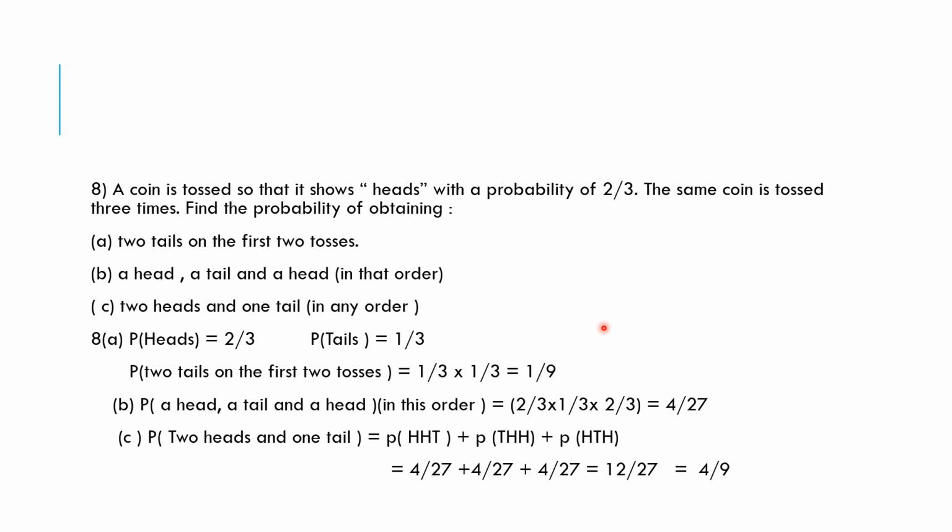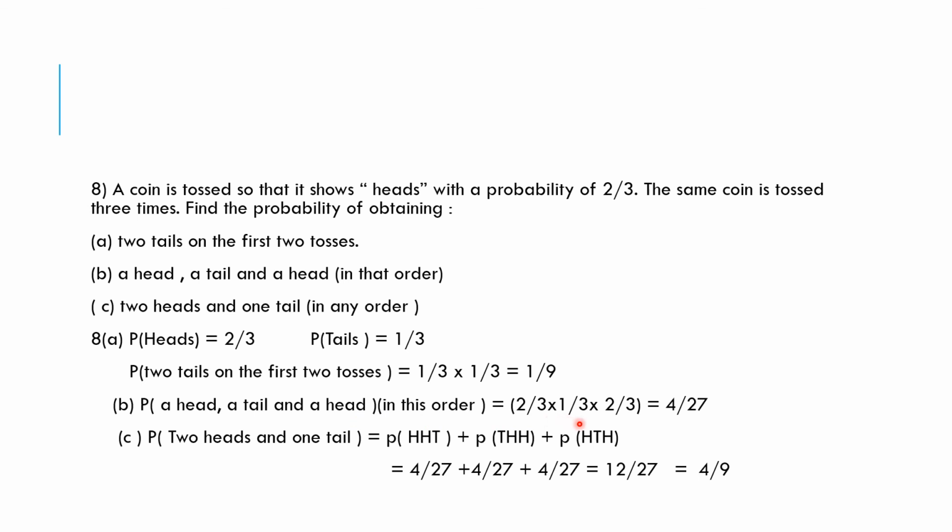Let's have a look at the last question. A coin is tossed so that it shows heads with a probability of 2 by 3. The same coin is tossed 3 times. Find the probability of obtaining A, 2 tails on the first 2 tosses, B, a head, a tail and a head in that order, C, 2 heads and 1 tail in any order. Probability of obtaining a head is 2 by 3. Probability of obtaining a tail is 1 by 3. Probability of 2 tails on the first 2 tosses is equal to 1 over 3 into 1 over 3, that is 1 over 9.